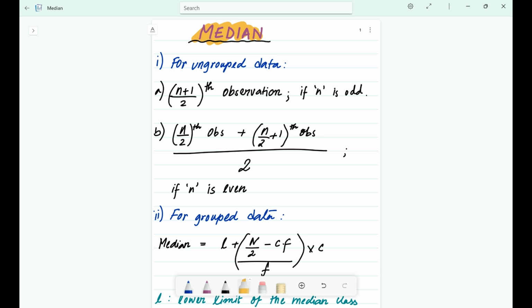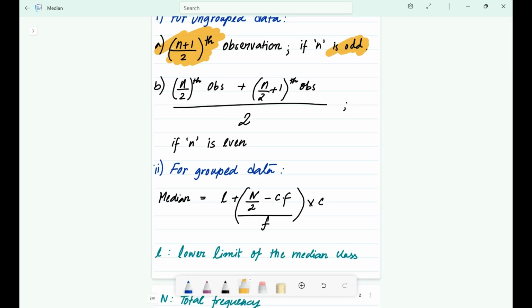First, when the number of observations is odd. Your formula is written here: (n plus 1) by 2th observation. So you just add 1 to the total number of items n, divide by 2, and boom, that number tells you the position of the median. Let's say you have 7 numbers. 7 plus 1 by 2 is equal to 4. So the fourth number in your sorted list is the median. Easy.